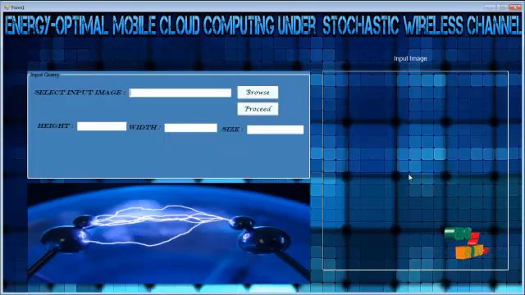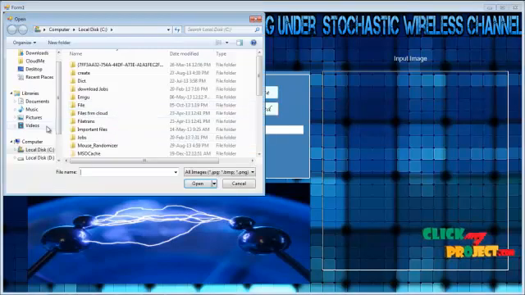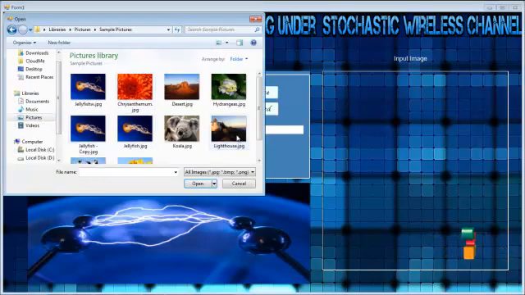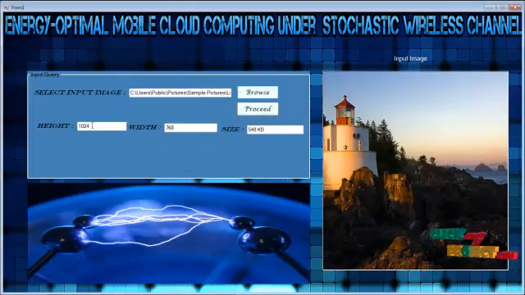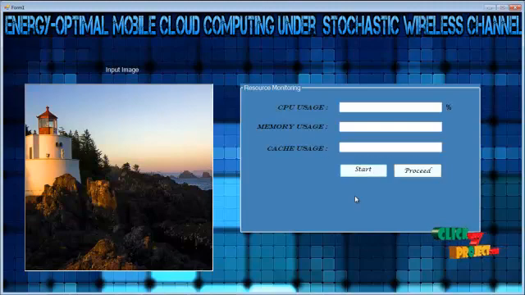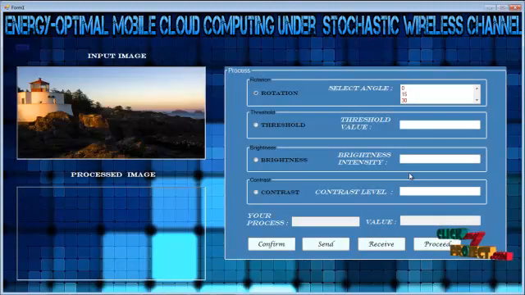This is the home screen of our project. Here the user needs to select an input image. I am just selecting one input image. Here the height and width properties will be calculated automatically as soon as the user selects the image. Let's proceed with this. After that, we need to start monitoring the CPU usage, memory usage and cache usage of this mobile device. Let's proceed. After that, we need to select an operation that needs to be performed on this input image.